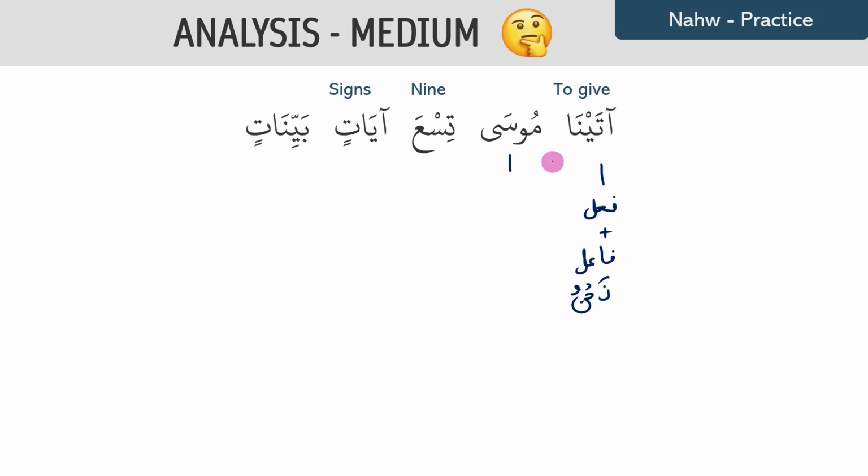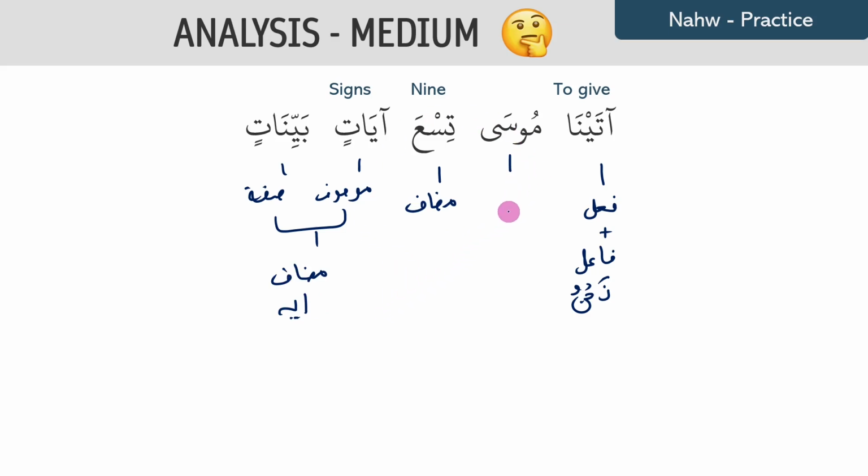We have Musa. Musa is not flexible, so it could be in halat al-nasab. And if it could be, we say that it is. Now, tis'a is light with no alif lam, so this is going to be your mudaf. Now, ayatin bayinatin, they have the same harakas, the same gender, all of the same properties, so this is going to be your mawsuf. And then you have your sifa, and these two become the mudaf ilayhi for tis'a.